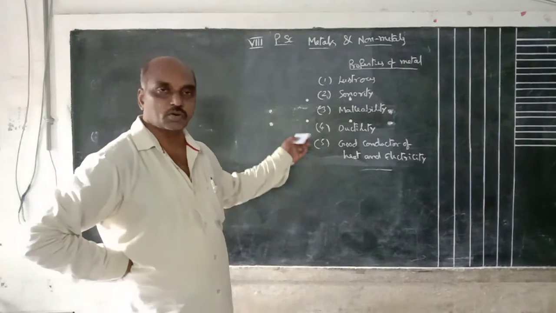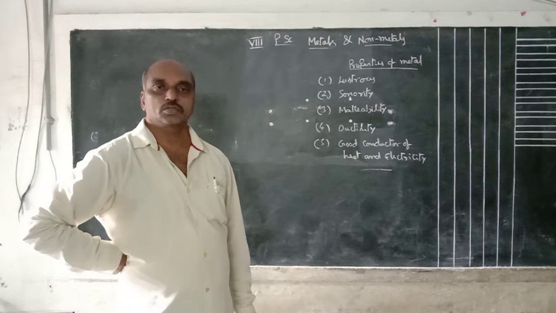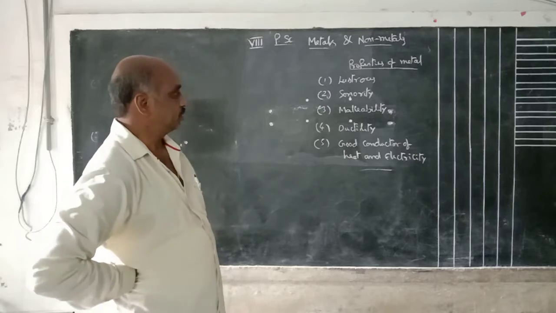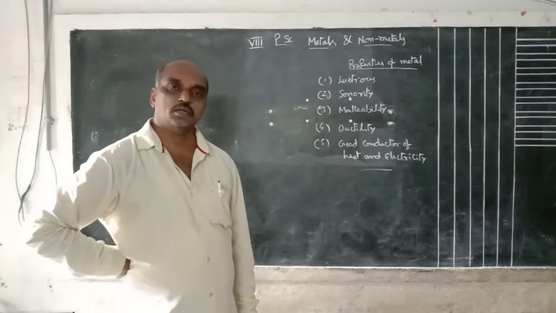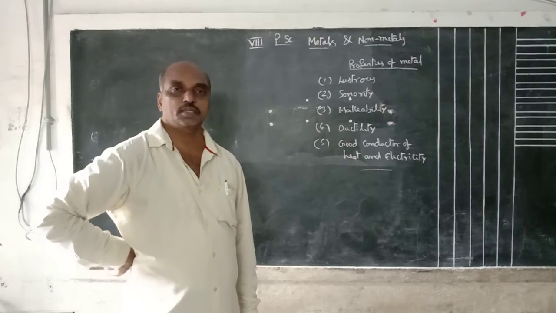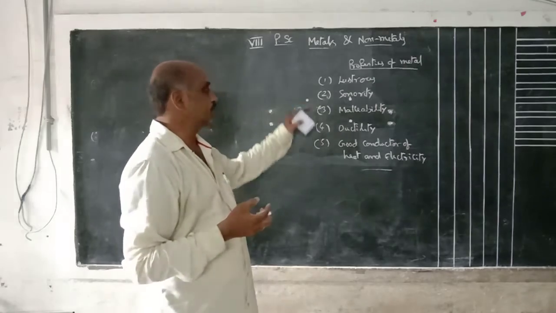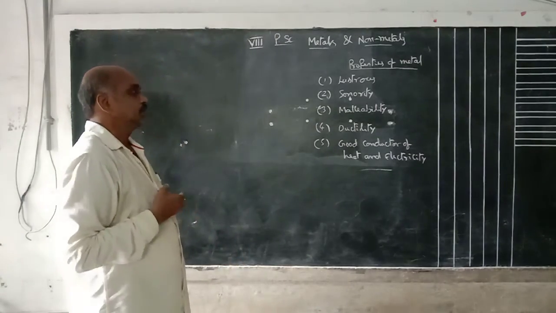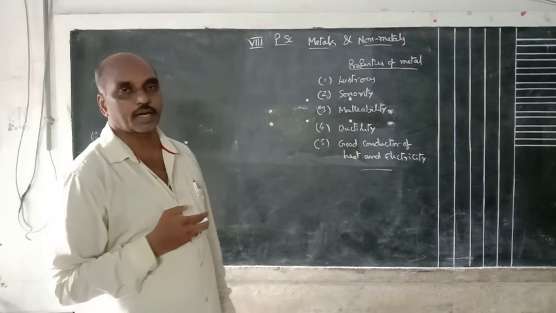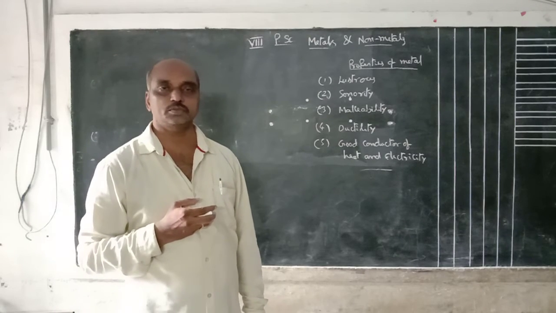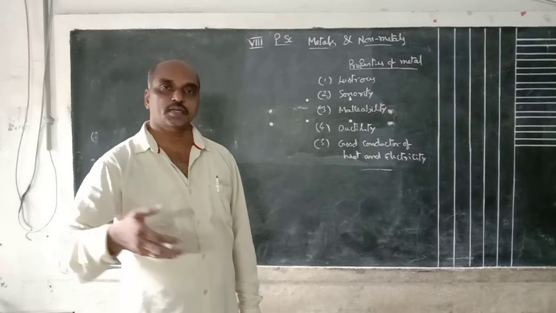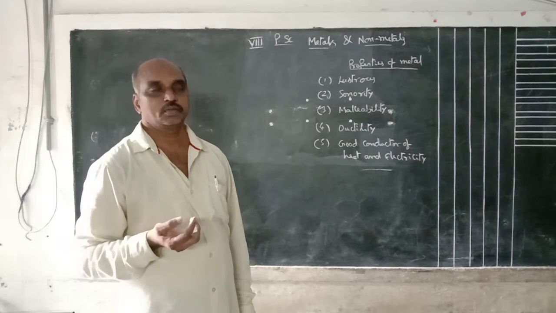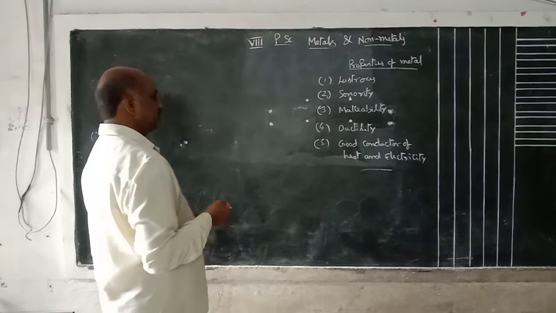Suppose these properties are not there, these are called non-metals. Okay, one or two properties may also be there in a non-metal, but it does not follow all the properties. For example, graphite. Graphite is very smooth. It allows current freely, but it is a non-metal.